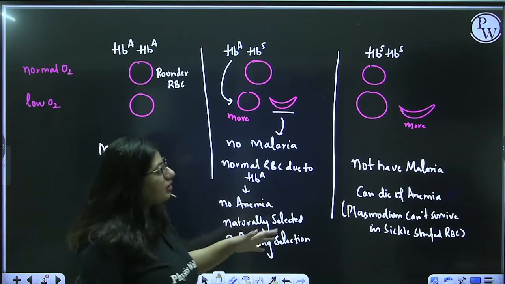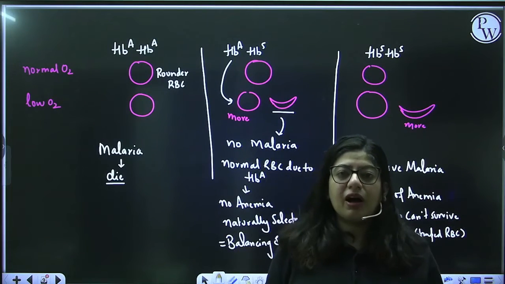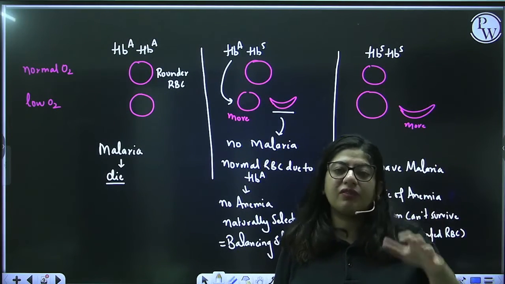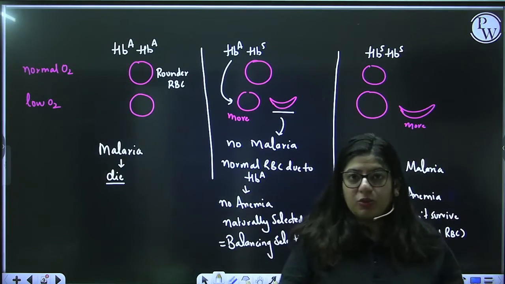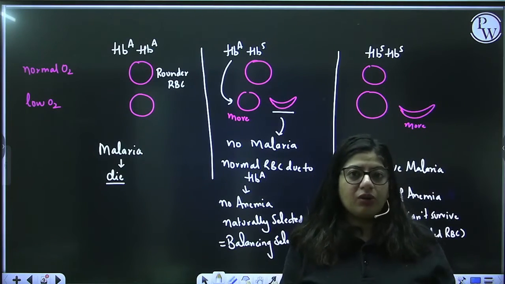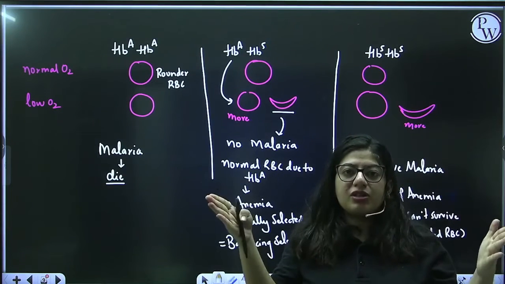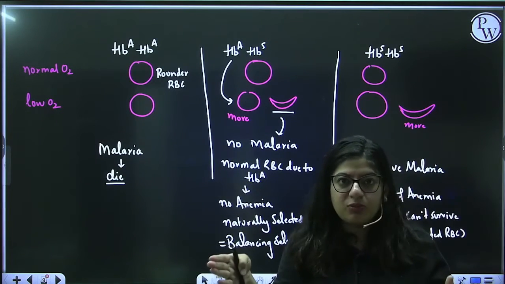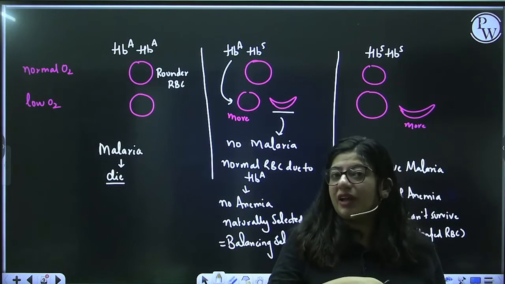So the sickle shaped RBCs will be more in number. The more sickle shaped RBCs, the more the complication; the person will die of anemia. And yes, sickle shape will be formed. Why? Because once the plasmodium attacks, the oxygen will go down, and when the oxygen goes down, the RBCs turn into sickle shape. But when the RBCs turn into sickle shape, they cannot hold the plasmodium in them. That's a good thing. But the bad thing is they are turning sickle shape. The person will die of anemia.